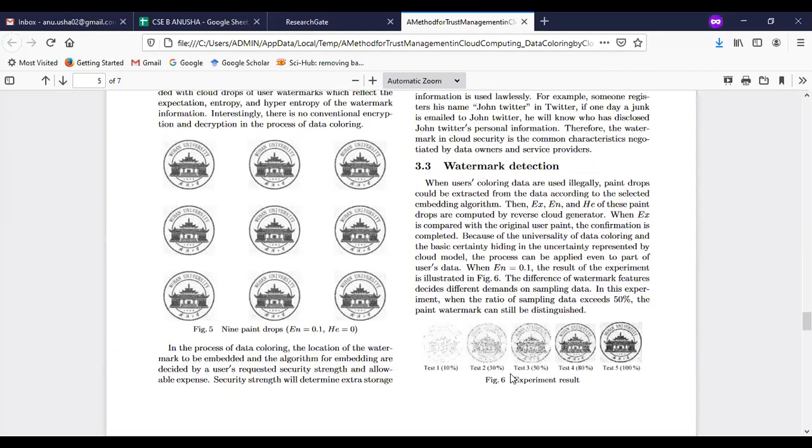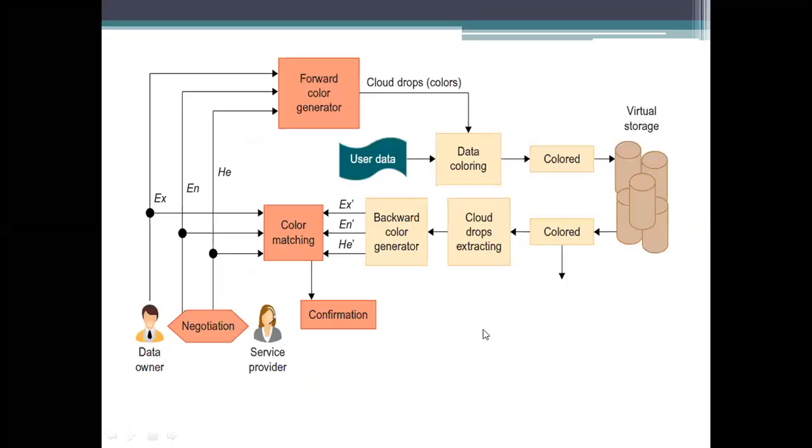So if you compare this with this one, there we see it is having both the representations. Whenever we perform the test and get 100% of that one, we are able to get the data it is representing. Some unclear parts will be there, and we are getting the data which is the sampling. So when these ratios exist, we need to consider that some data has been represented in this one. These are the examples for data coloring and watermarking, how it has been colored.